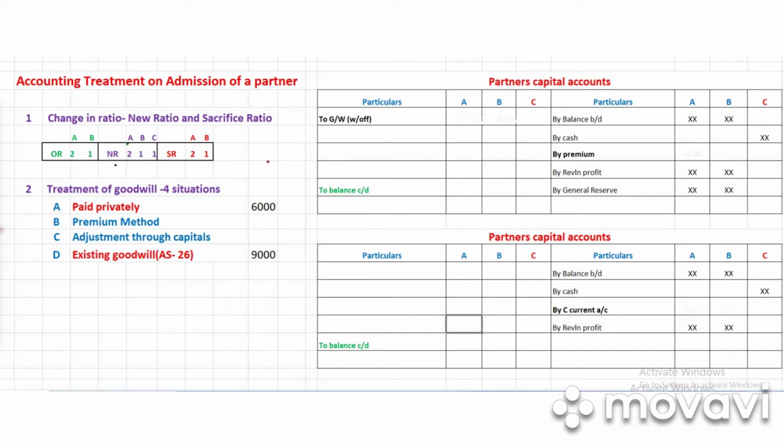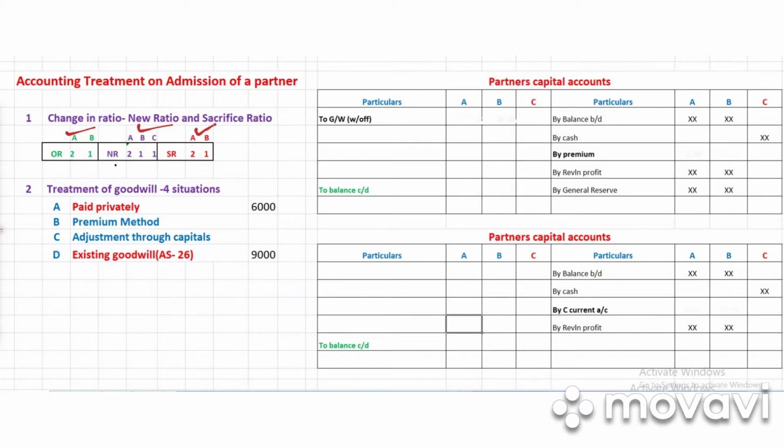Now in this example, I have given two partners, A and B as the old partners and C as the new partner. So here you can see the old ratio given. Old ratio is 2:1. New ratio is 2:1 between A, B and C. So from the old ratio and new ratio, we could easily calculate the sacrifice ratio, which will be 2:1.